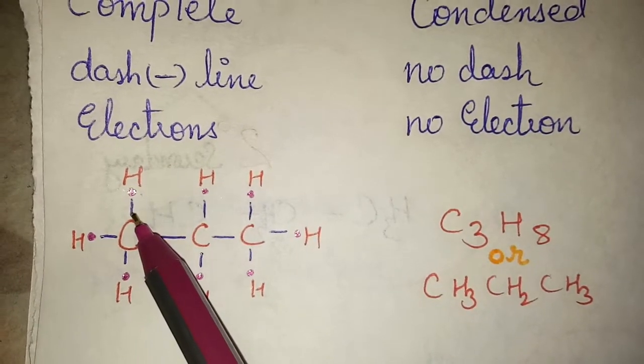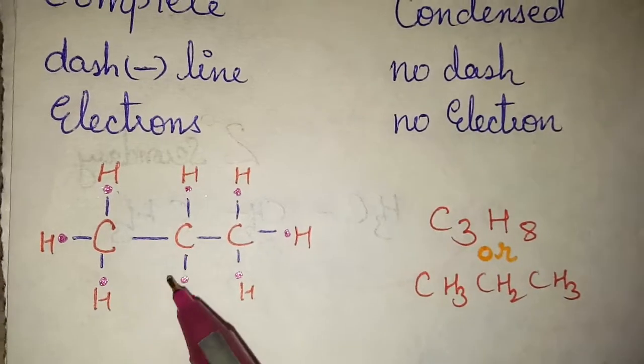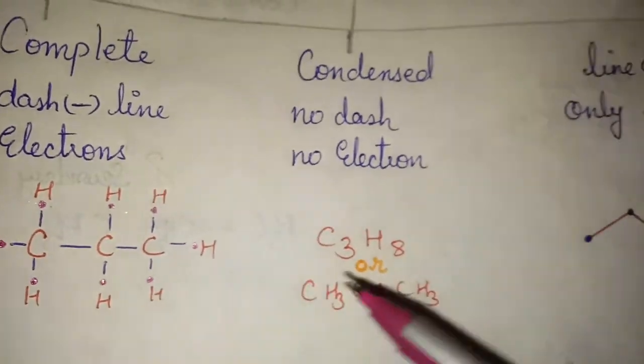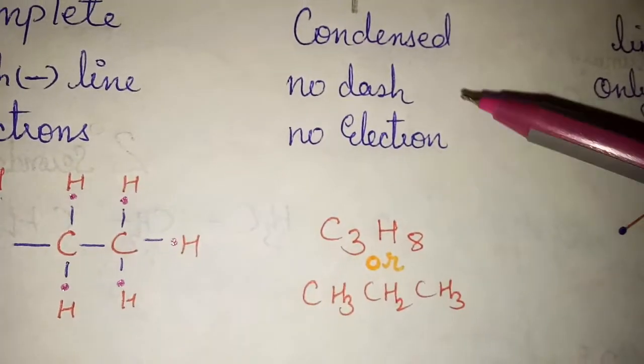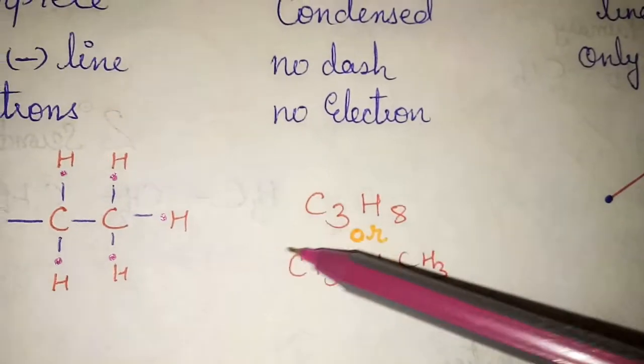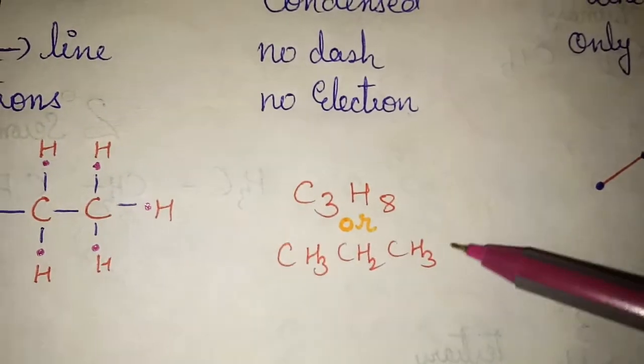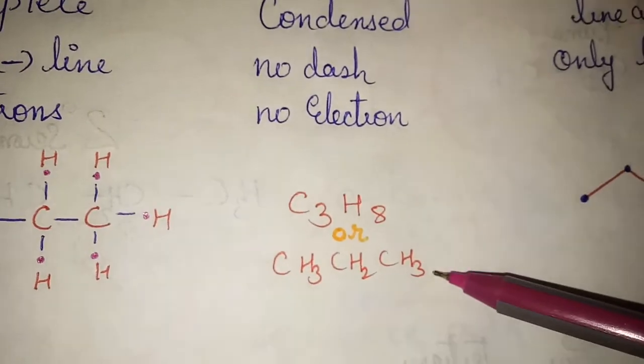Bond is represented by a dash or a simple line. An electron or the electron shared are also represented. In case of condensed formula, neither dash nor electron are represented. So it is either written like this, or it is written with a little bit spread. Or this is also condensed form, written like this.